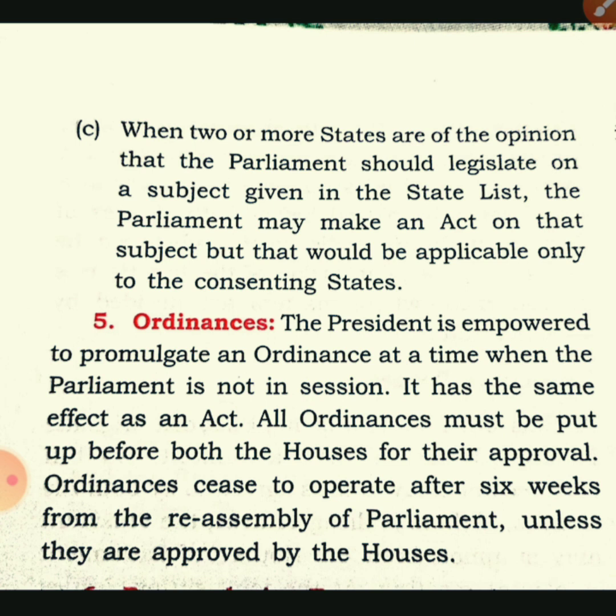So we can say that if the union parliament is not in session, in that case the central government can use that power to issue the ordinance through the president. But whenever the house comes in session, within 6 weeks it must be approved, otherwise it will be declared null and void by the Supreme Court.